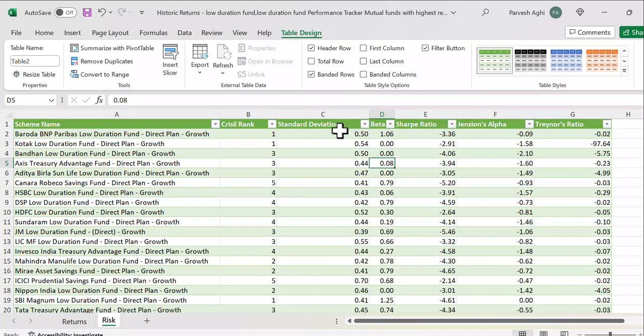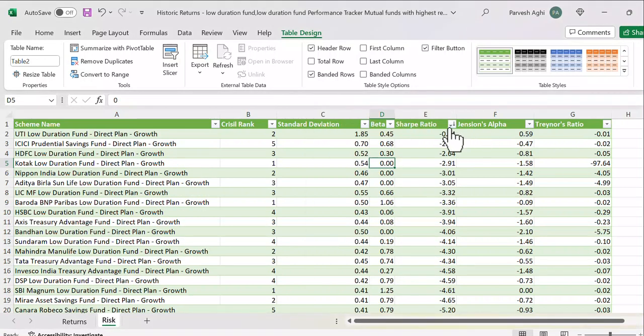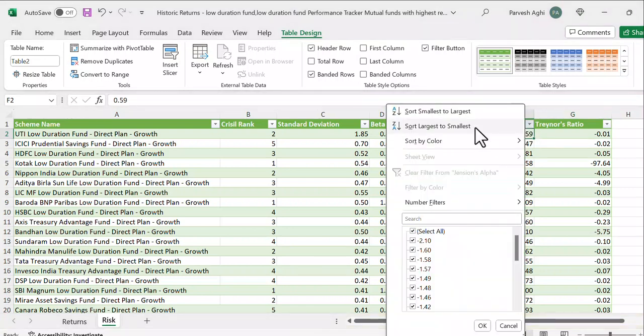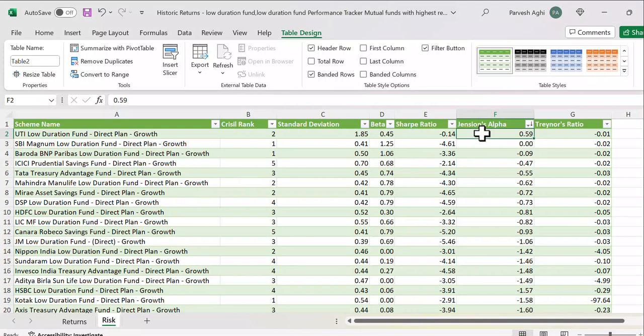So now, the same way we have done for equity, if we have to analyze, the highest Sharpe ratio would be the best one. Here the Sharpe ratio is negative. Jensen alpha is 0.59. Now here, again, higher the Sharpe ratio the better, but here the Sharpe ratio itself is coming out negative. That means the return is lesser than the benchmark return. Sorry, for the Sharpe ratio, what do we take? The risk-free rate.